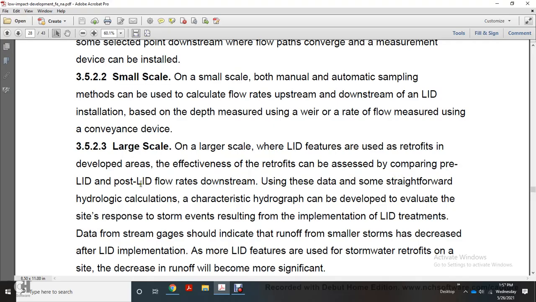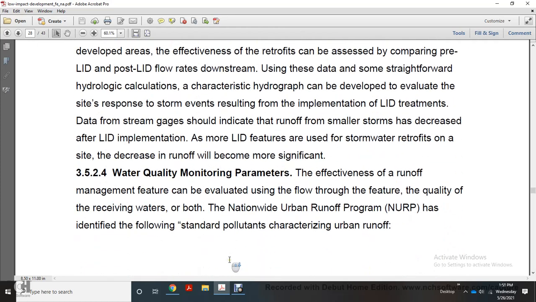Using the data, some straightforward hydrological function characteristics of the hydrograph can be developed to evaluate the site response to storm events resulting from implementation. Low-impact development treatment of the data with the stream gauge may indicate the runoff of the smaller storms has decreased after low-impact development. As more low-impact development features and stormwater retrofits are added on a site, the decrease in runoff will be more significant.